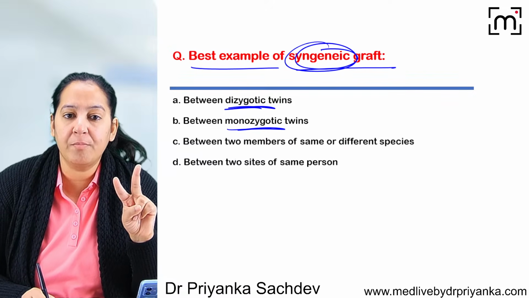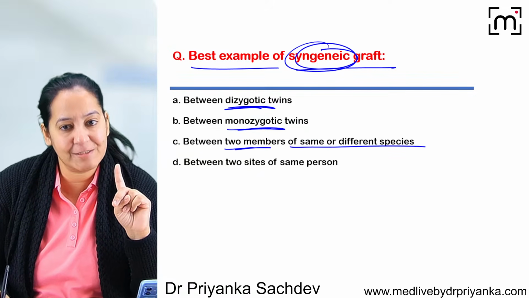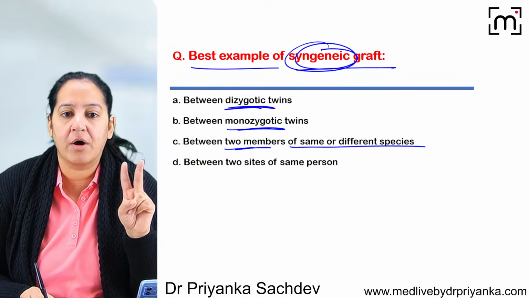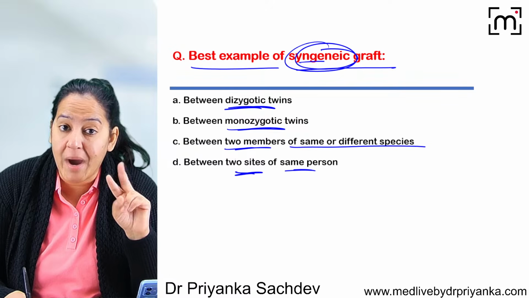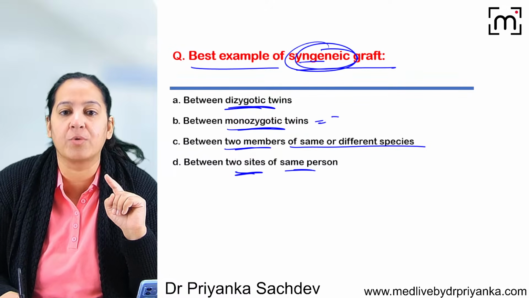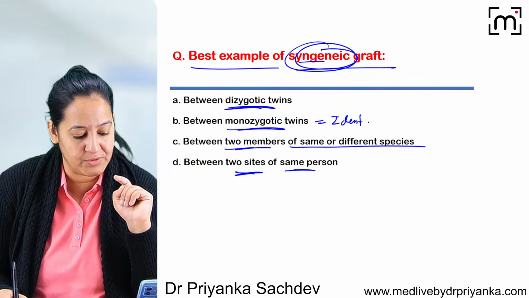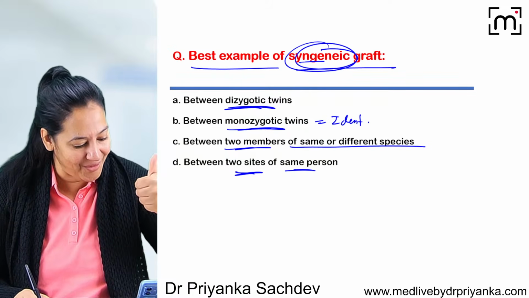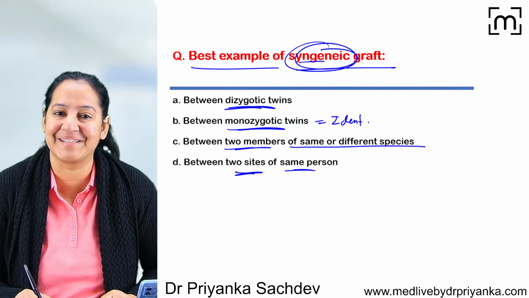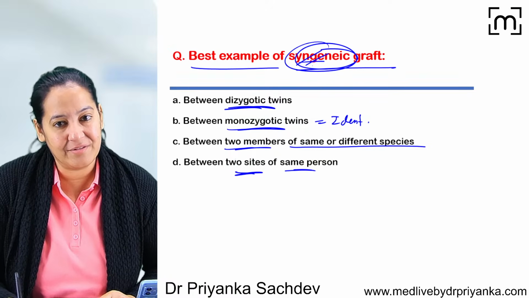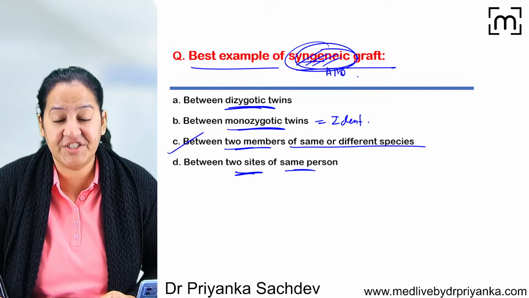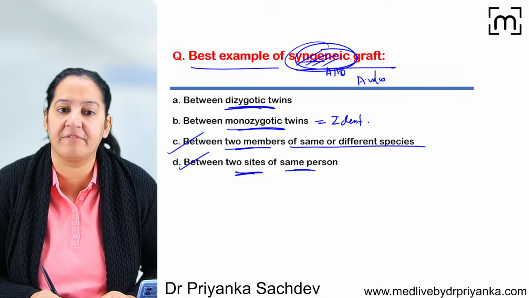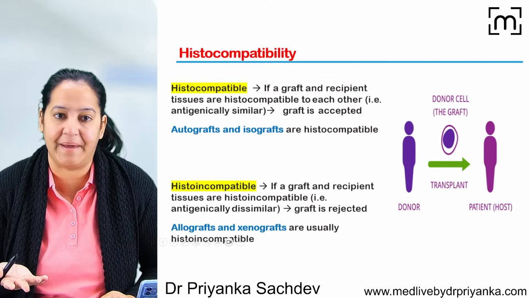Is it the graft between two members of the same species or different species, or is it two sides of the same person? So syngraft means between two identical twins. Identical means monozygotic. Yes, the correct answer is B and you all are right. I'm very happy that you got the concept. Now if I change the question to allograft, the answer will become C. If I change it to autograft, the answer will become D. Likewise, we can change the question many times.